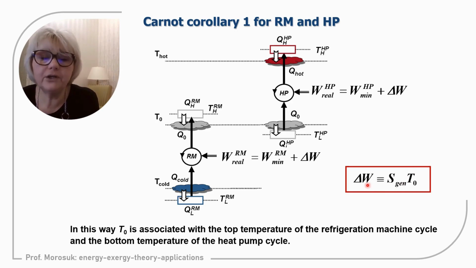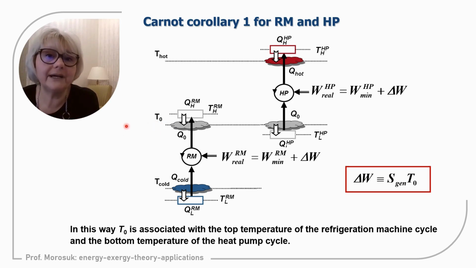This equation we can use like a copy-paste for the heat pump. So work for the heat pump will be minimum plus extra work, that is entropy generation and lower temperature of the cycle. But for the refrigeration machine, it's very interesting because T0 is not the lower temperature of the cycle, it is the higher temperature of the cycle.